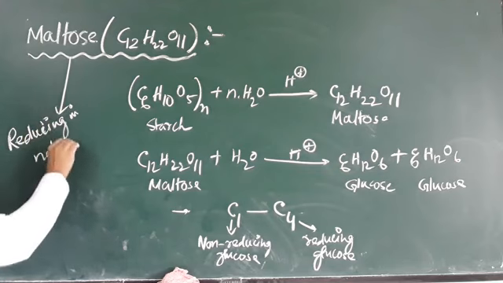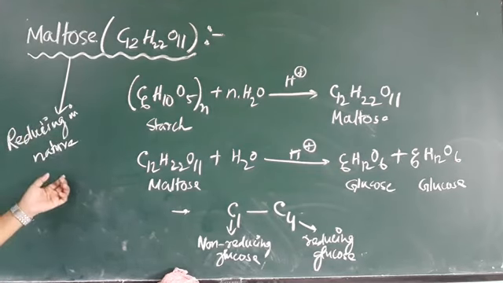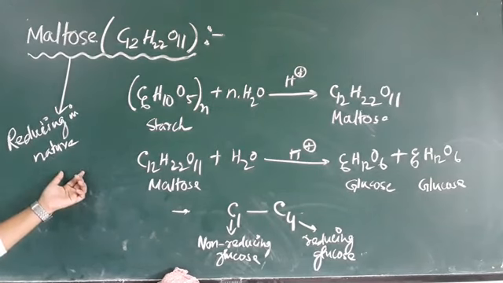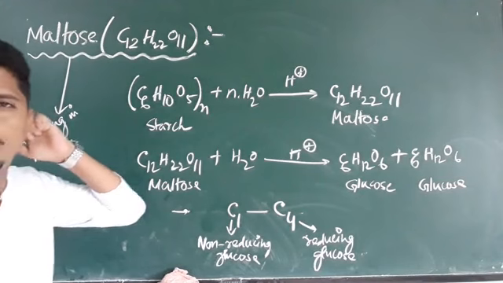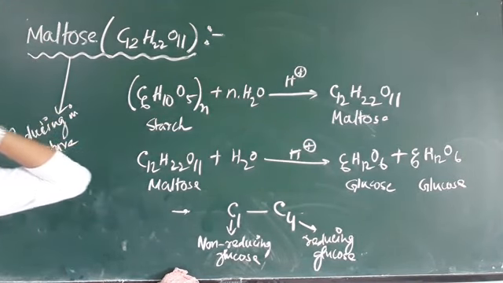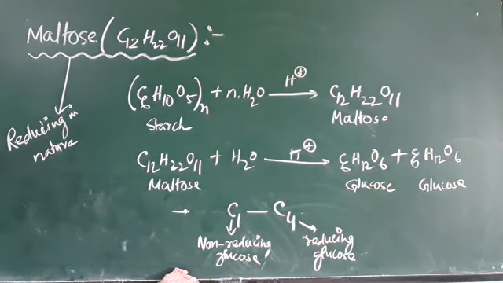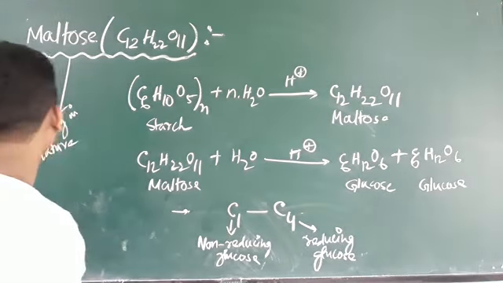Why are they reducing? Because they can reduce Tollens reagent or Fehling's solution, and they contain a free aldehyde group. That's why they can reduce Tollens or Fehling's solution, that's why they are reducing in nature. So this is all about maltose.